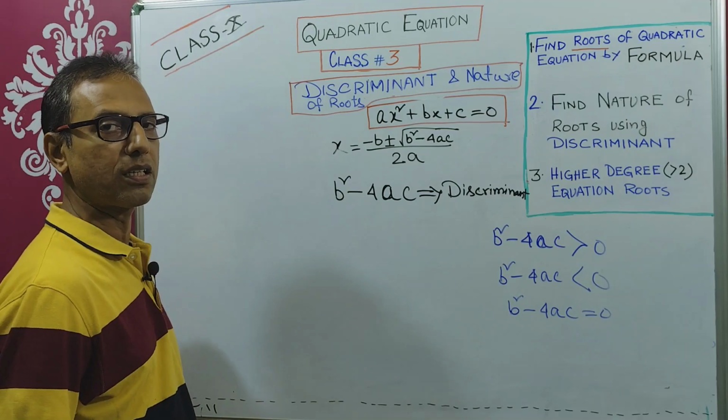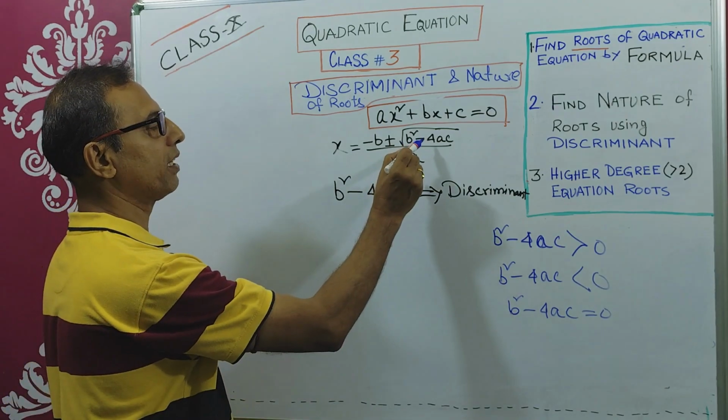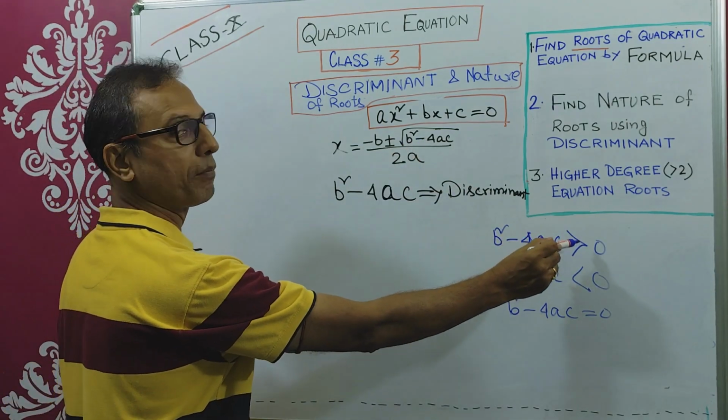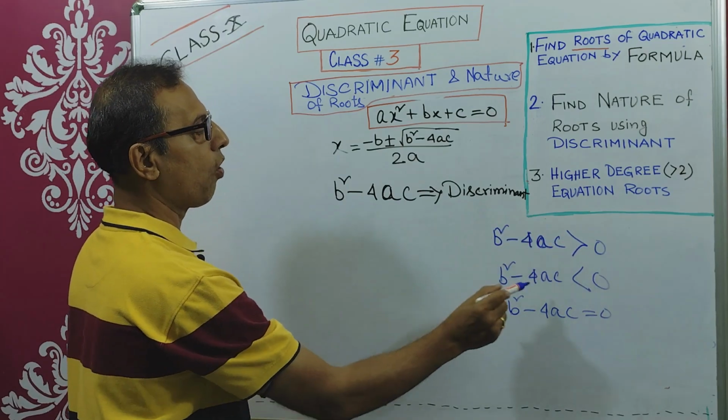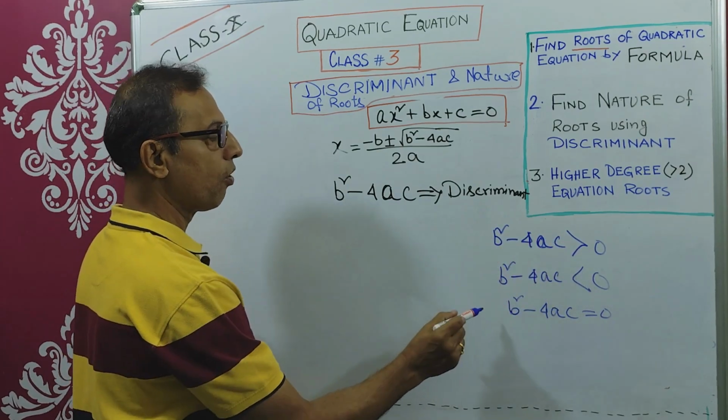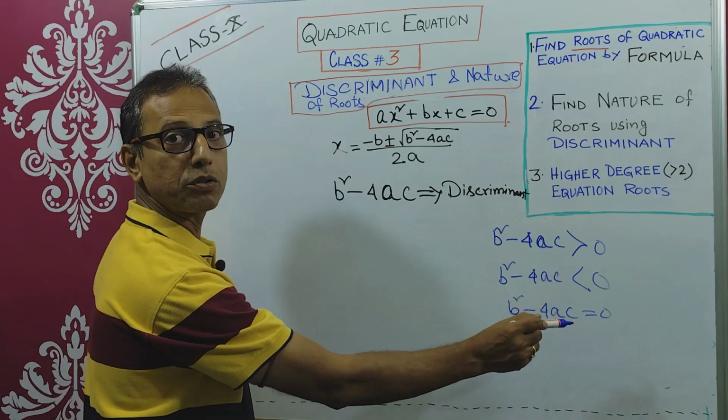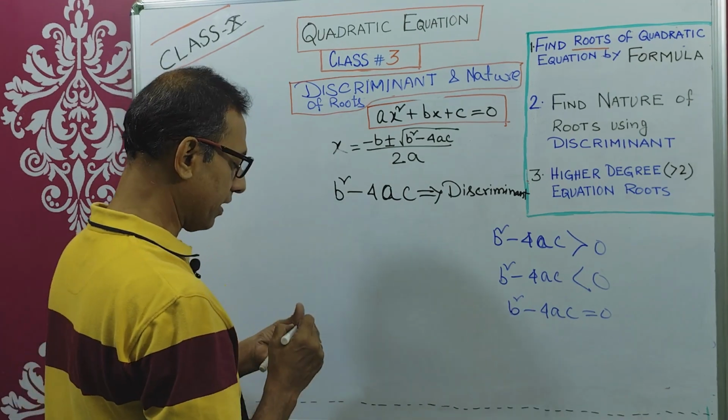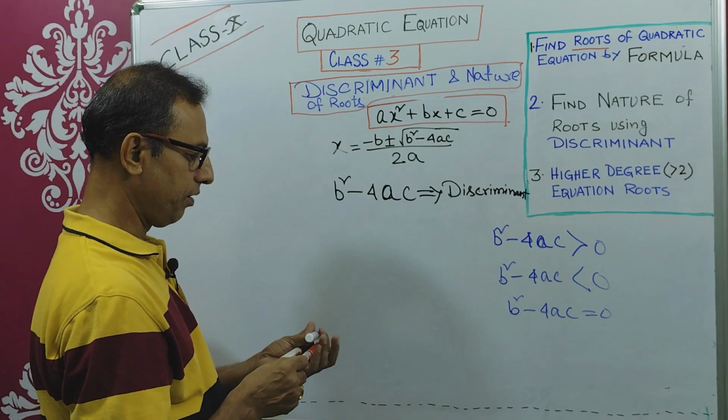These three cases are possible, right? Either b square minus 4ac within the root will be a positive number greater than 0, or a negative number less than 0, or equal to 0. So now let's see what will be the nature of the roots.